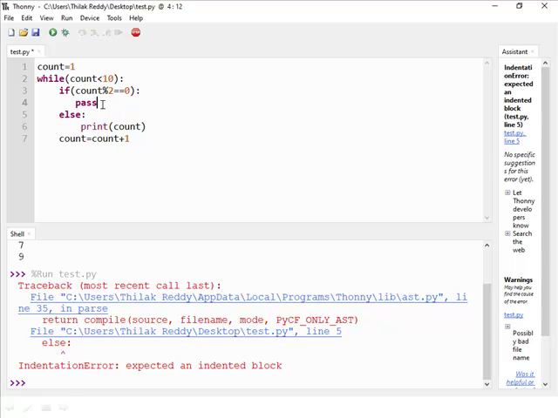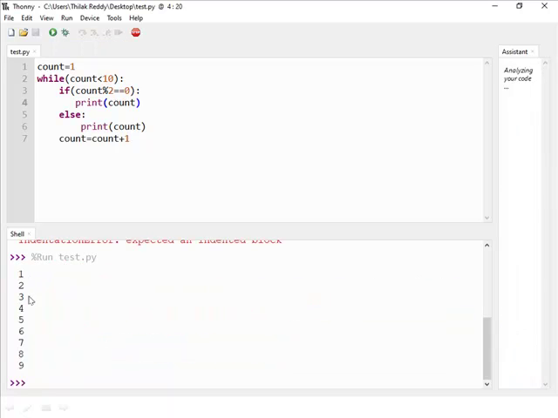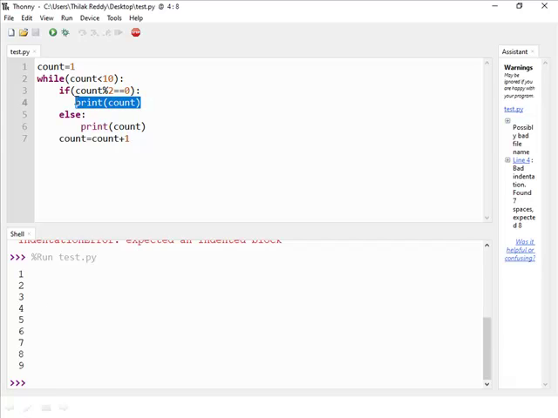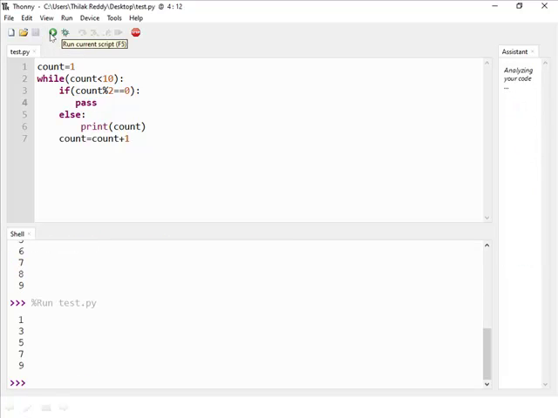And in future if I want to display the even numbers also, simply in place of pass statement I can write print count. So now this program will display the even numbers and odd numbers also. 1 2 3 4 5 6 7, all the even and odd numbers we can display. So right now I don't want to display the even numbers, I just want to display only the odd numbers. So in place of print statement I just use pass. It will display only the odd numbers. Okay, that's all about pass statement.